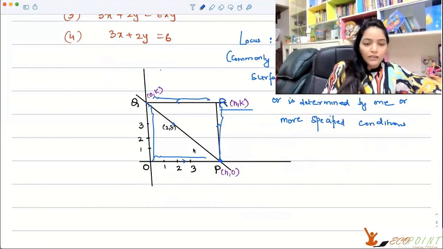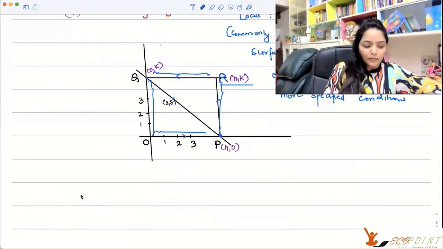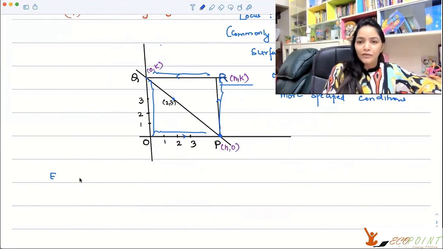So what are the conditions that we get from here? Please try to understand, when we say R, we're talking about (h, k). What conditions will (h, k) satisfy? We have the equation of PQ.